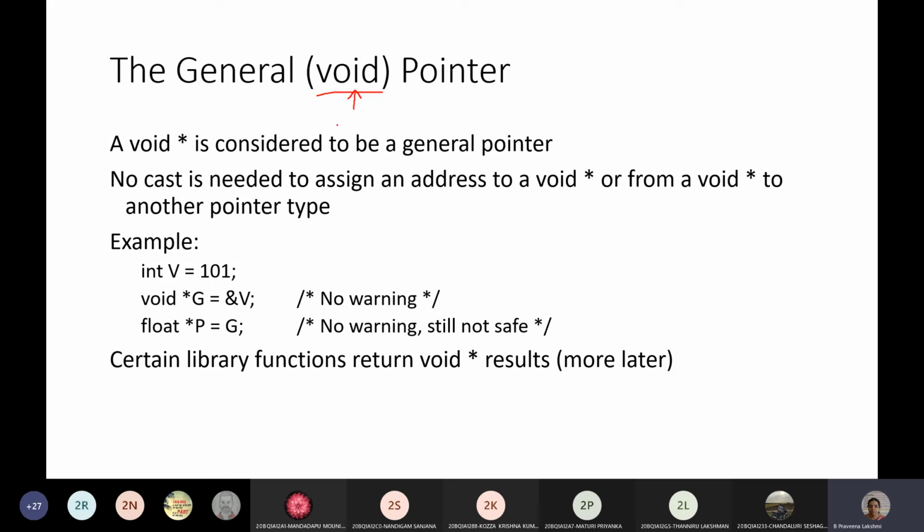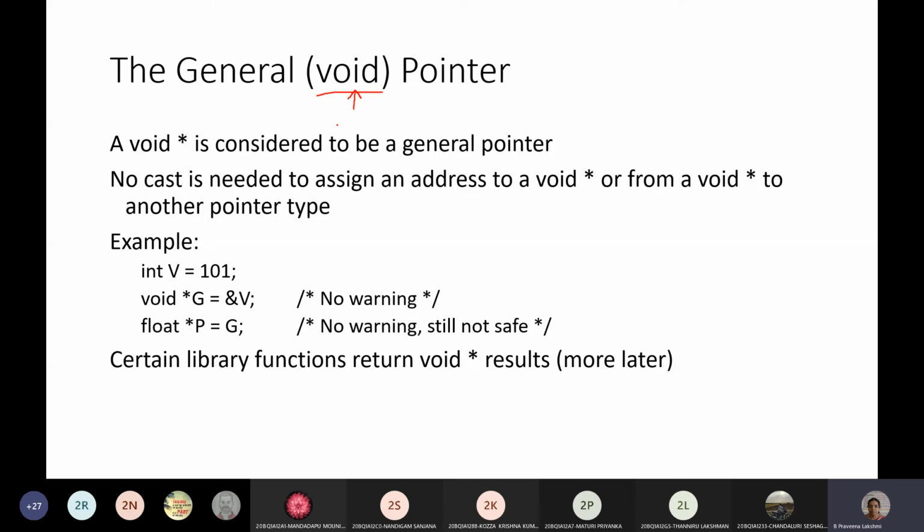And here we require void pointers in the pointers concept whenever we want to point to any type of address. Generally, if you create a float pointer, it can point to a float variable. If it is an integer pointer, it can point to an int variable. If it is a character pointer, it can point to a character variable. But if you create a void pointer, it can point to a variable address of any data type. For that, we can create void pointers.